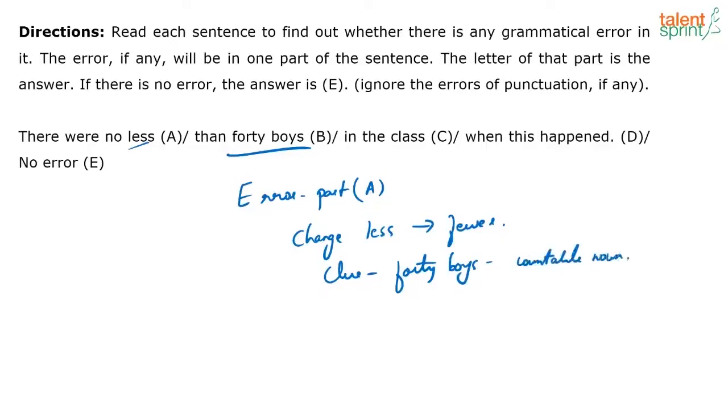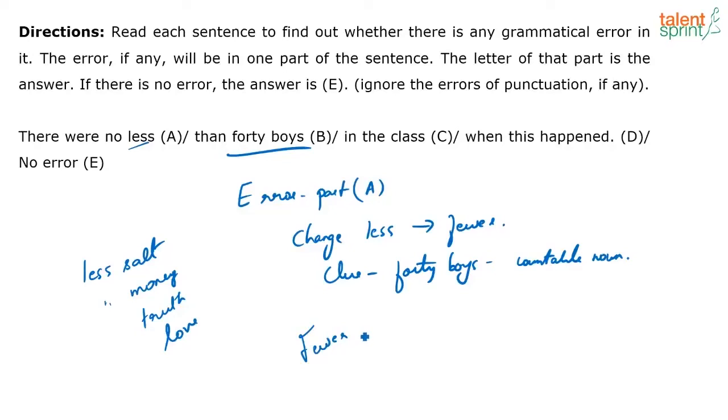Are you following? So just for example, I can say less salt, less money, less truth, less love. But I can't say fewer salt, fewer money, fewer truth, fewer love. Are you following? But what I can say is